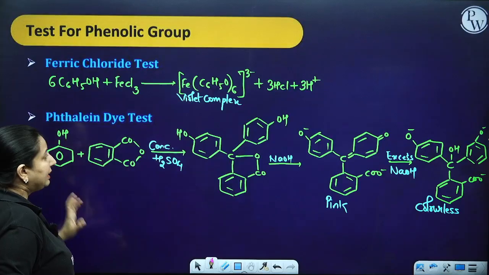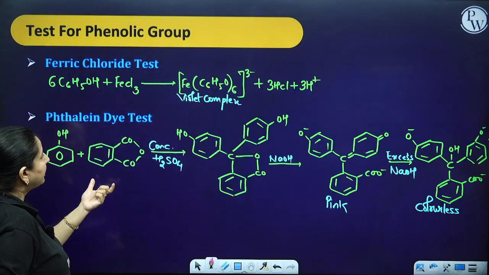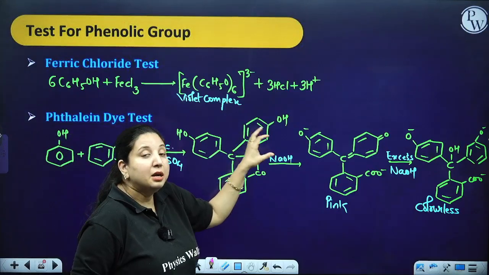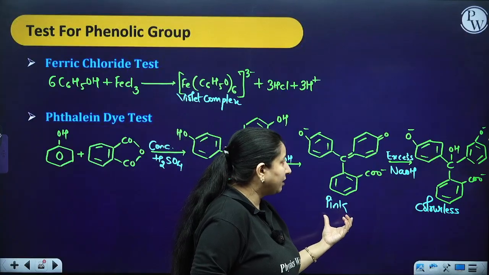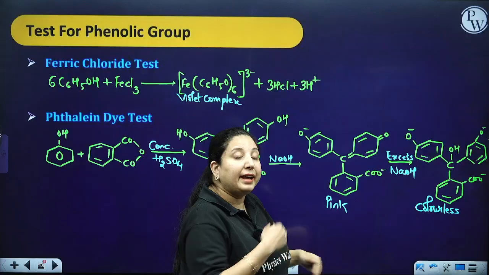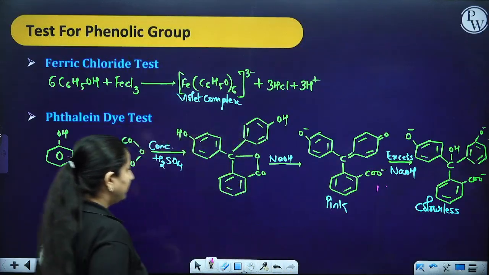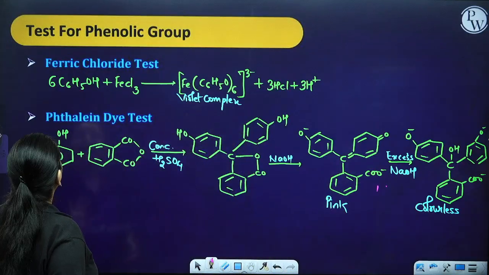Another one is the phthalein dye test. When you take phthalic anhydride and put in concentrated H2SO4, you are going to get a complex. Putting NaOH, you are going to get a pink color. And when you add excess of ammonia, it is going to convert into a colorless nature, which shows the presence of the phenolic group.